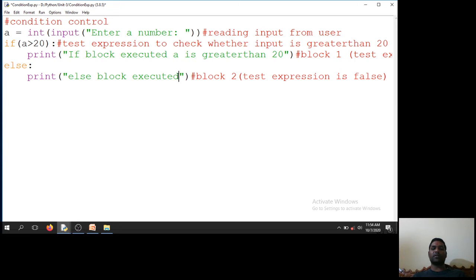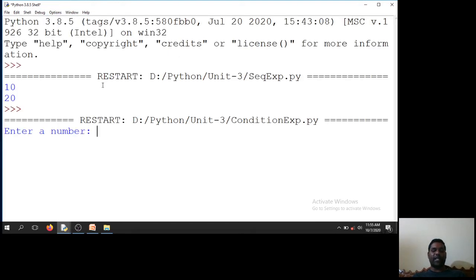Here I will write "A is less than or equal to 20", because if it is not greater than, obviously it is less than or equal to 20. So this is our output. I will run this code, run module. If I enter 15, which is less than 20, then it goes to the else block. Else block executed, A is less than or equal to 20.